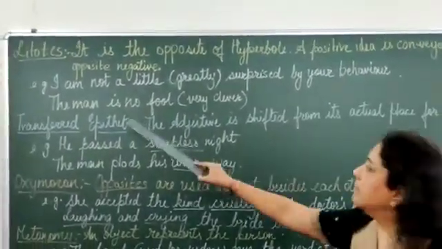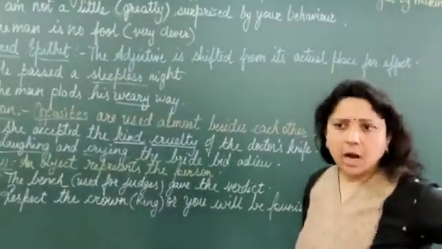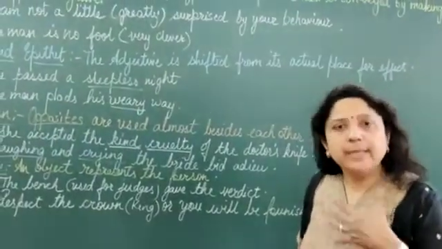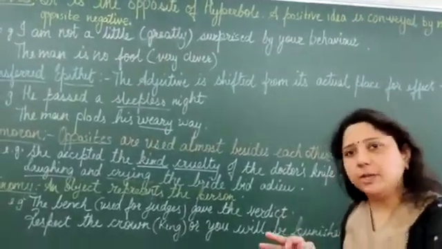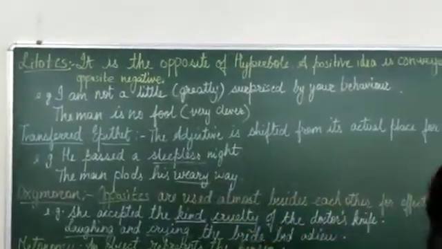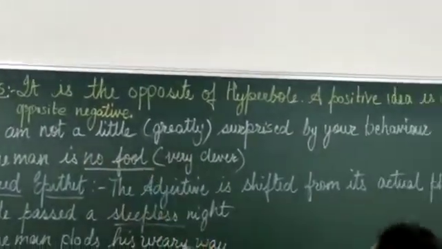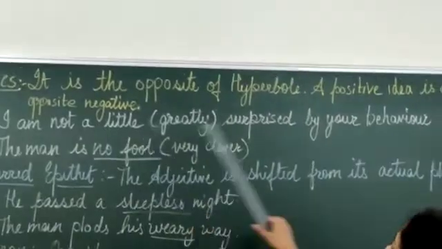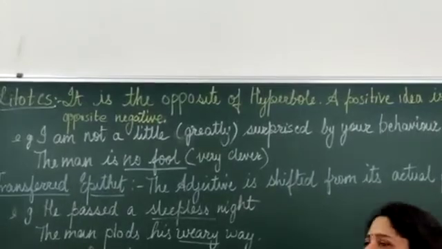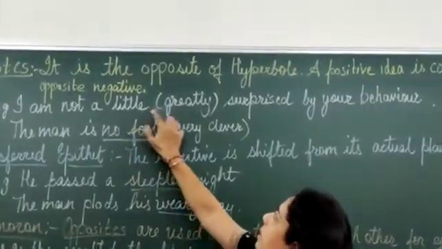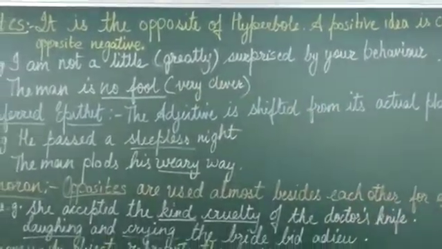Let's see. The man is no fool, or you say, I am no fool, how dare you talk to me like this? No fool means I am clever. But you use the words no fool, a negative word you use. So, no fool here is the opposite for clever. I am not a little surprised by your behavior means, I was sure you are going to behave like this. So, a little surprise is an opposite for I am greatly surprised. I knew it. So, this is called litotes.